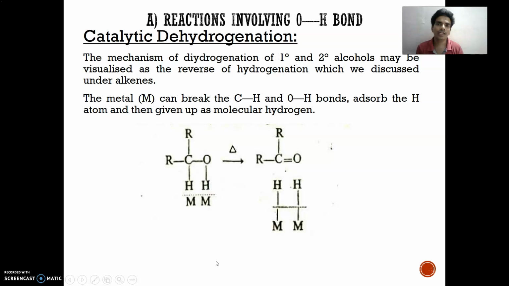As for the mechanism, dehydrogenation of primary and secondary alcohols may be visualized as the reverse of the hydrogenation of alkenes, which we already discussed. A metal M breaks the C-H and O-H bonds, absorbs the hydrogen atoms, and then gives them up as a molecule of hydrogen. The metal-hydrogen complex separates, and it gives a ketone.